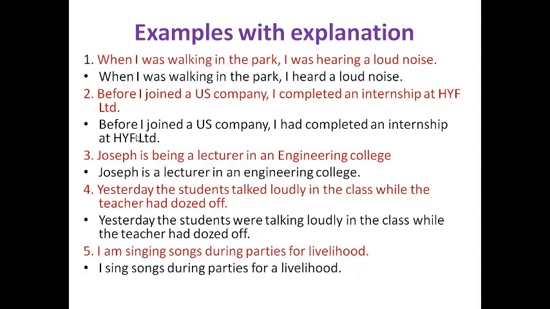I am singing conveys only a temporary action. That is not in progress. That's why the sentence changed to: I sing songs during parties. For what? For his livelihood. For my livelihood. So the sentence changed like this. Okay. So singing is a profession. Next one. So you understood these five sentences.